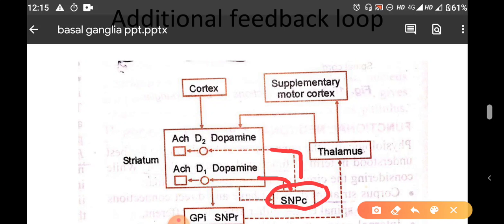So, there are D1 and D2 receptors present in the striatum. For the D1 receptors, the substantia nigra is excitatory, and for D2 receptors, the substantia nigra is inhibitory. So, this is called the nigrostriatal pathway. The nigrostriatal pathway utilizes dopamine as a neurotransmitter. The substantia nigra pars compacta is inhibited by striatum through the striatonigral pathway.